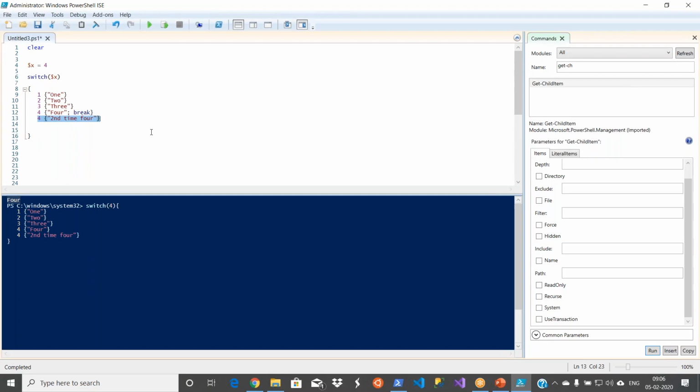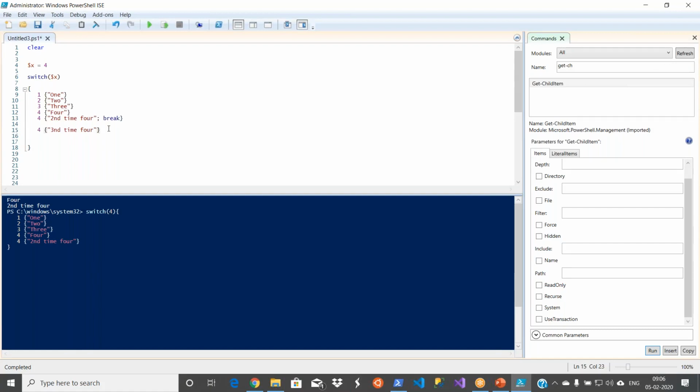Let us say I make another block here, again 4 only. I will say third, and let me put this break in the second instance. Okay, let's see here. Now you see the break is there in the second instance of 4. That's the reason the first instance is displayed, I mean utilized, and the second instance is also displayed. The third one is not displayed.